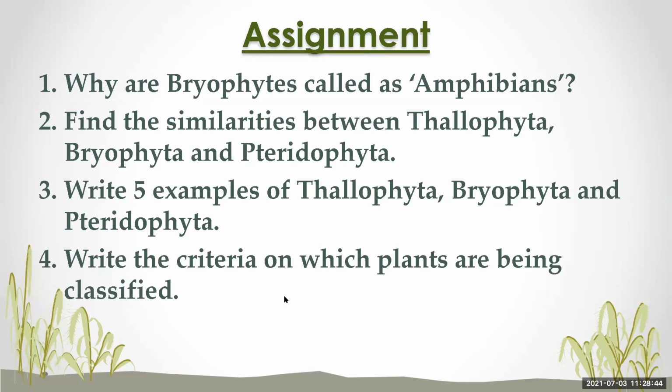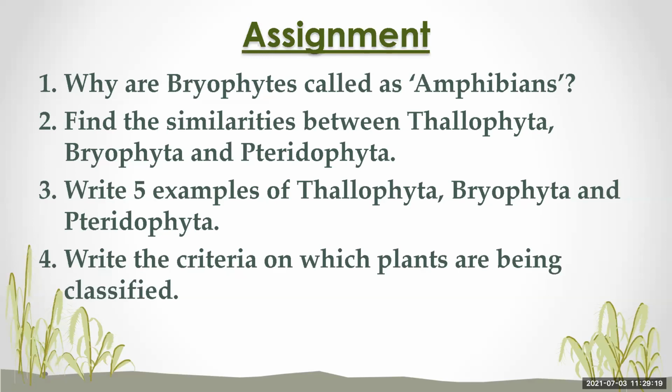Okay. Then there is also a fourth question. Write the criteria on which plants are classified. You are going to write the criteria on which the plant kingdom has been further classified. So please take a screenshot of this assignment. I'm giving you 2 minutes. Okay, I hope you have taken the screenshot. There are 4 questions.